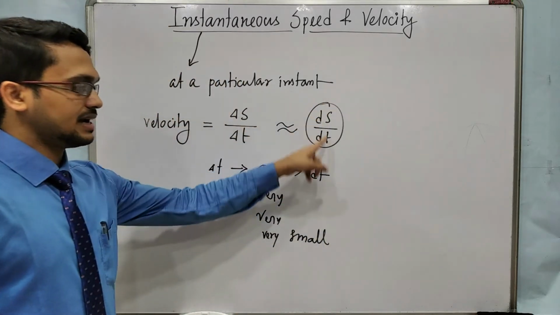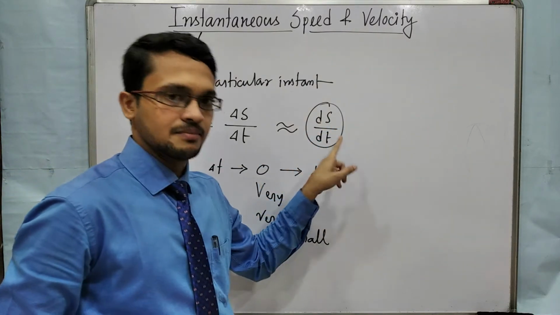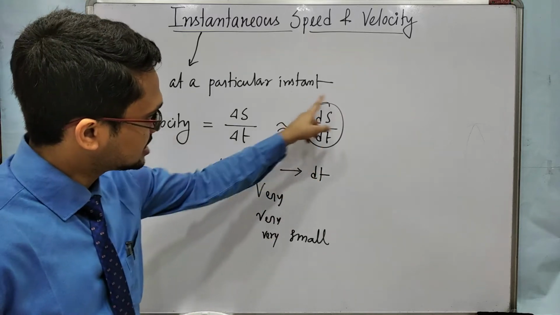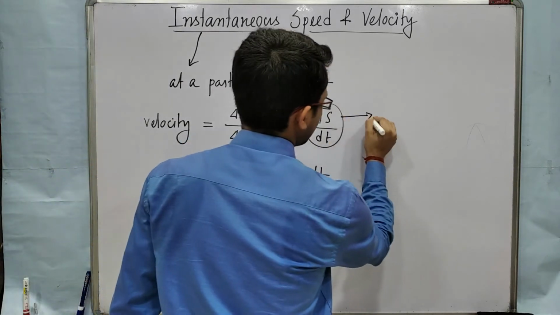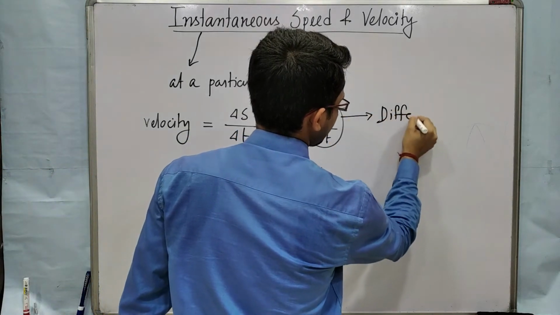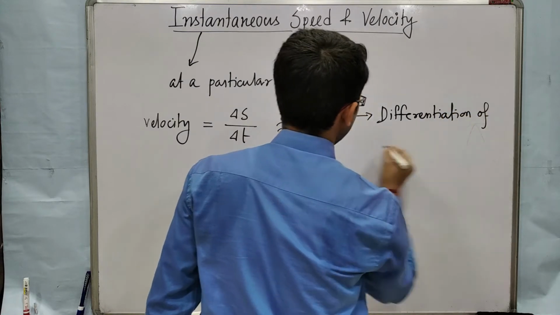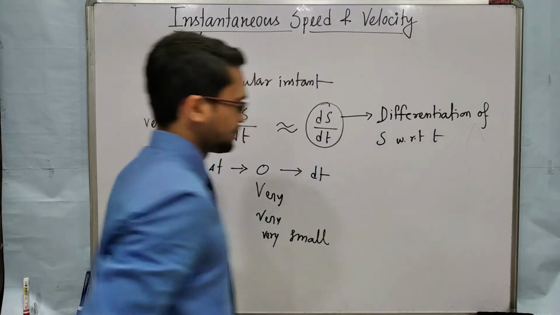So ds by dt, the derivative of displacement with respect to time, gives us velocity. This is the differentiation of s with respect to t.